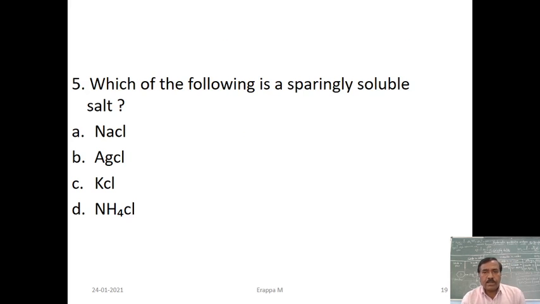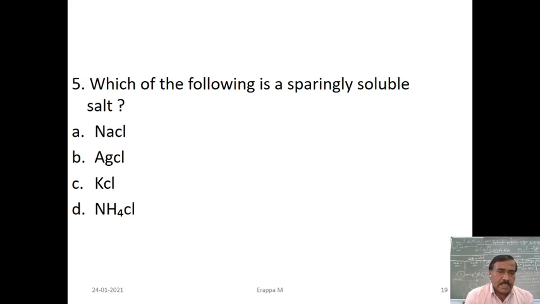Which of the following is a sparingly soluble salt? In this same session, there were two examples of sparingly soluble salts: one is AgCl, another one is BaSO4.